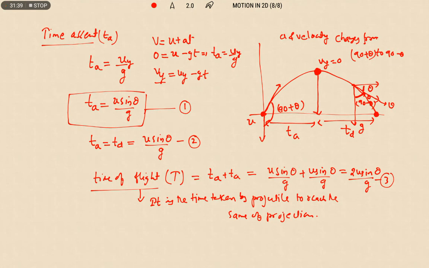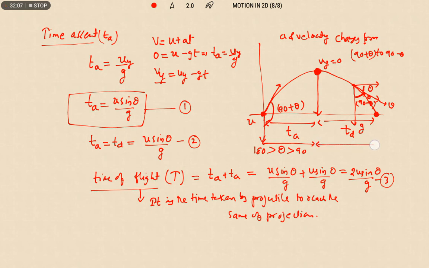Okay, right. During the rising, what is the angle? The angle between acceleration and velocity follows the condition theta less than 180 and greater than 90, from the point of projection to maximum height.